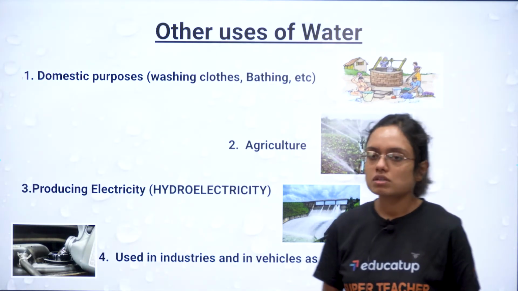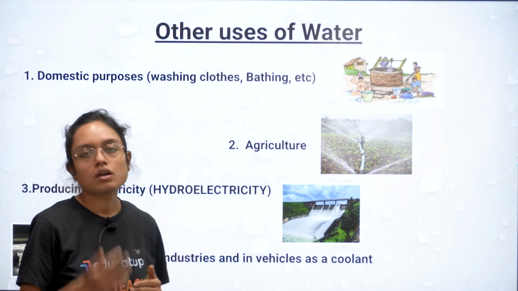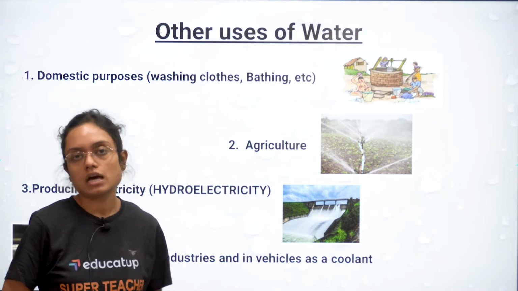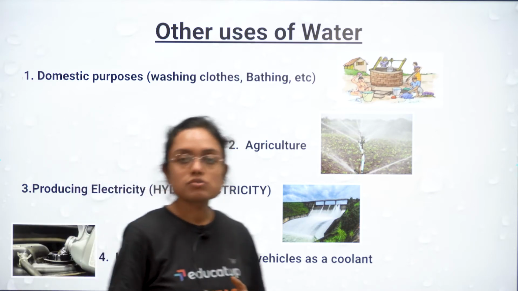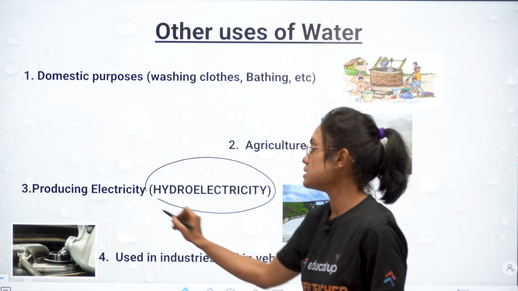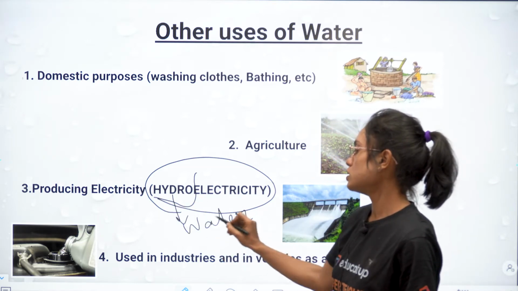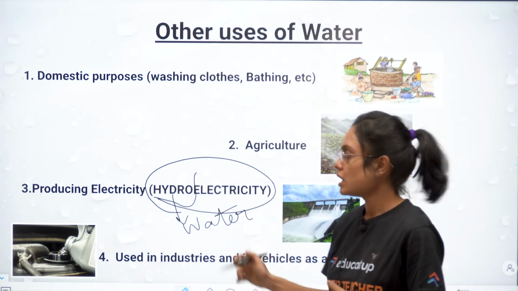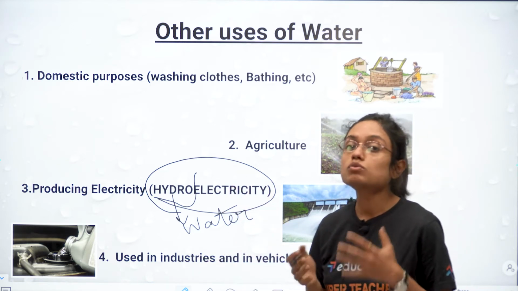Now, if we talk about the other uses of water, definitely domestic purposes like washing clothes, bathing, drinking. It is required in unending ways in our domestic usage. Then in agricultural purposes, that is for growing of crops. Then producing electricity, and the electricity produced by water is known as hydroelectricity. The word hydro is used for water. So this is very important, children. You should know the electricity which is produced with the help of water is known as hydroelectricity. Then it is also used in industries and in vehicles as a coolant.